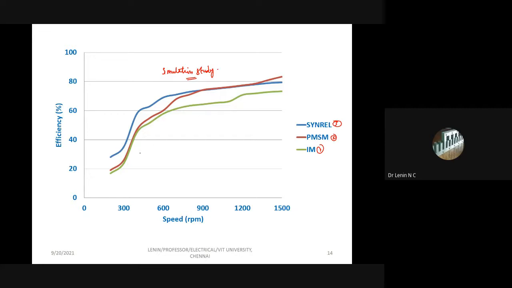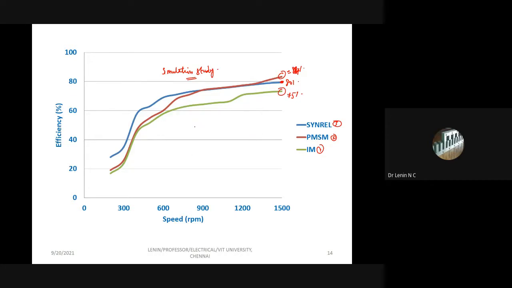If you see here, the green color is the induction motor. Let us talk about the maximum speed. At this speed, my efficiency is approximately 75%, whereas for the blue color, the synchronous reluctance, the efficiency is 80%, whereas the PMSM is going to be approximately 84 something. So this is what we get in efficiency.